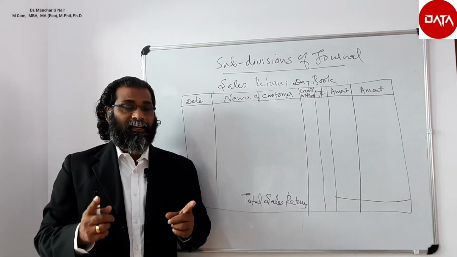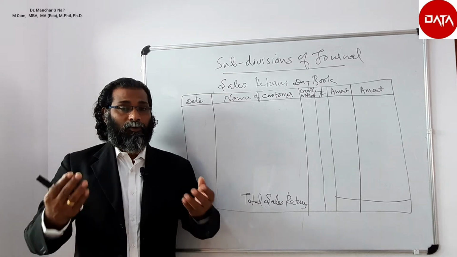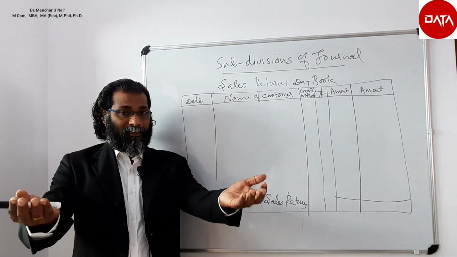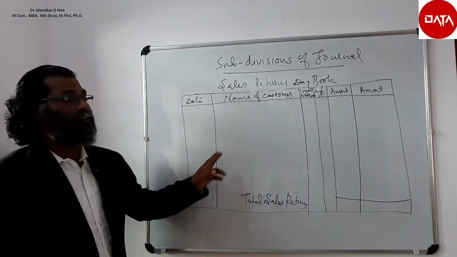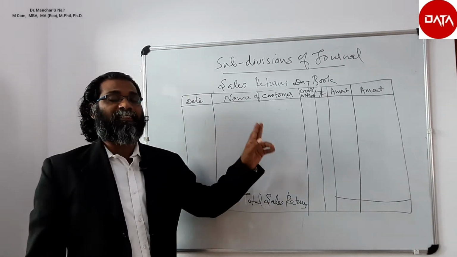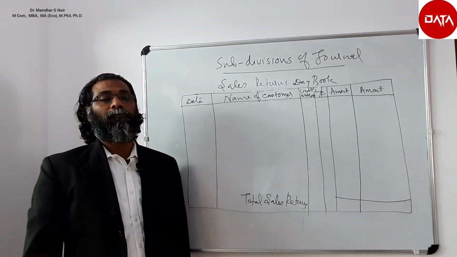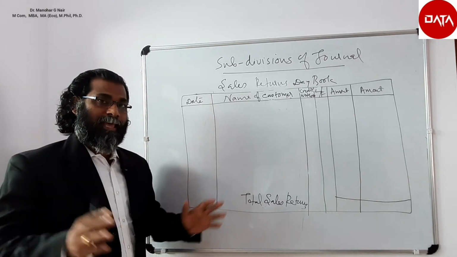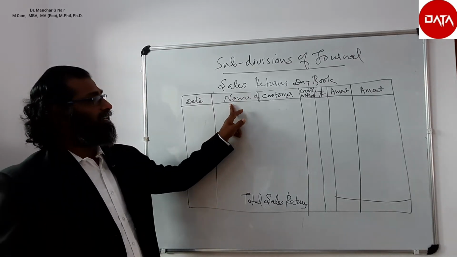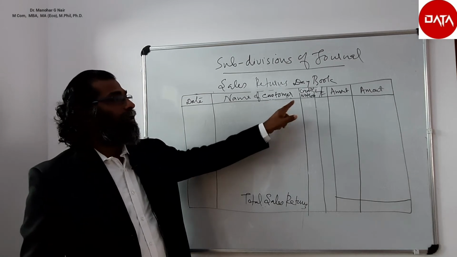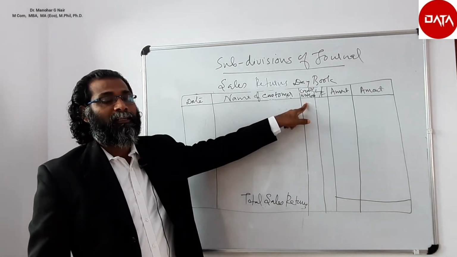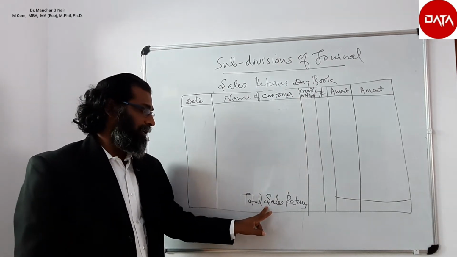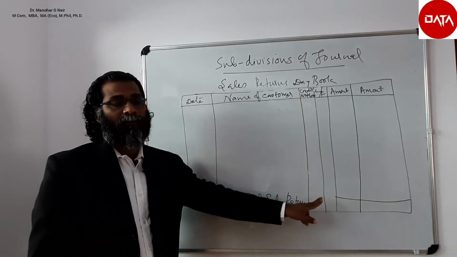In the sales returns day book, whatever goods are sent back from our customers to us will be recorded. So this is the format for the sales return day book. Almost all is the same, but the difference is here it is name of customer and it will be credit note number. Other than that, everything is the same. And finally, the total sales return.